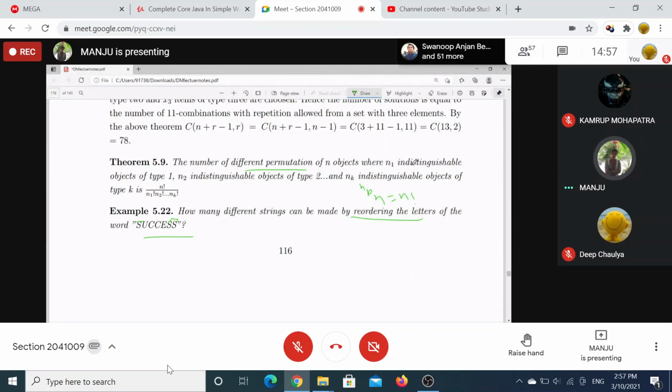But here we have some letters or some objects that are of the same type: n1 of type 1, n2 of type 2, and nk of type k. Then it will be divided by n1 factorial, n2 factorial, and nk factorial. Here the S is repeating, so S is repeated. That's why 3 factorial will be dividing.